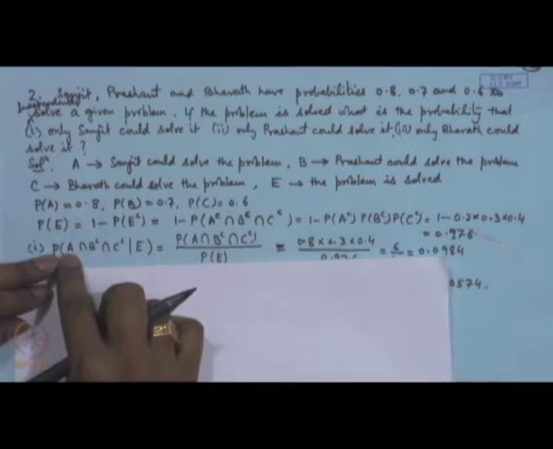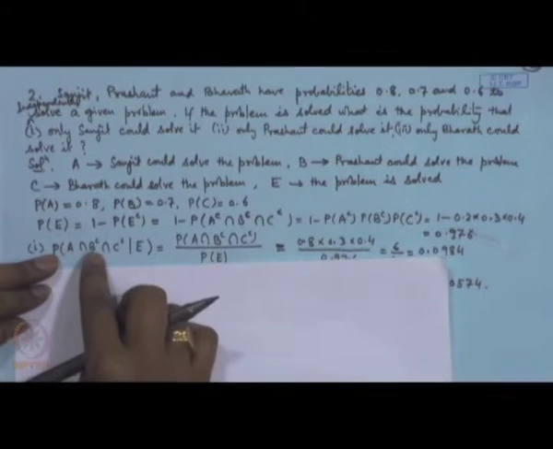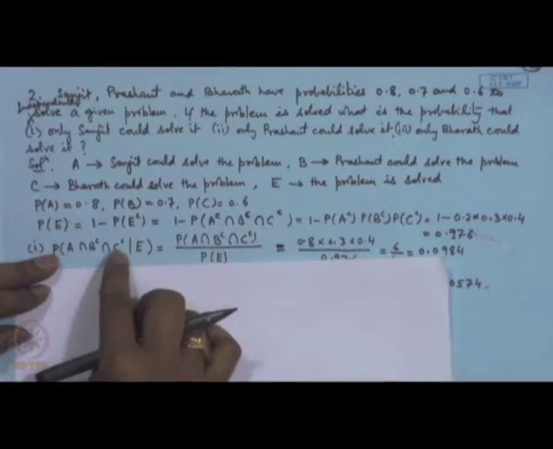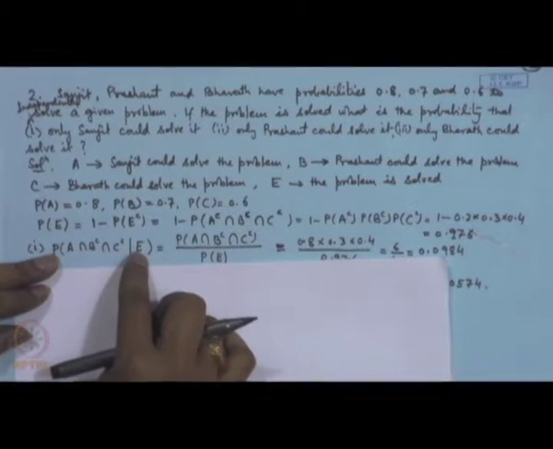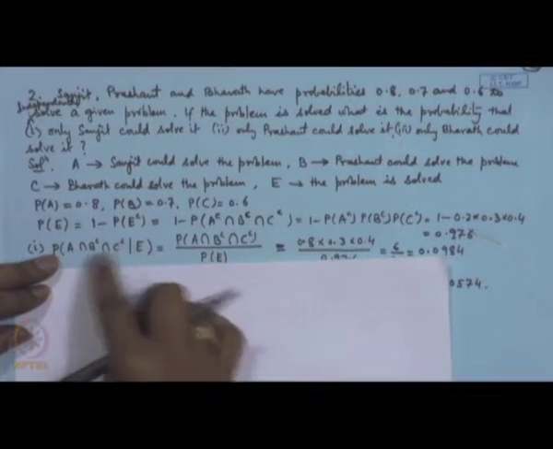A represents Sanjeet could solve it, B complement will represent that Prashant could not solve it, C complement would represent that Bharat could not solve the problem, given that the problem is solved.